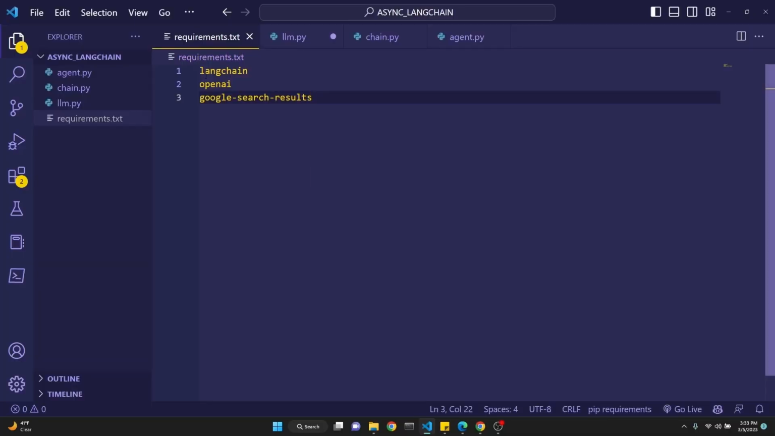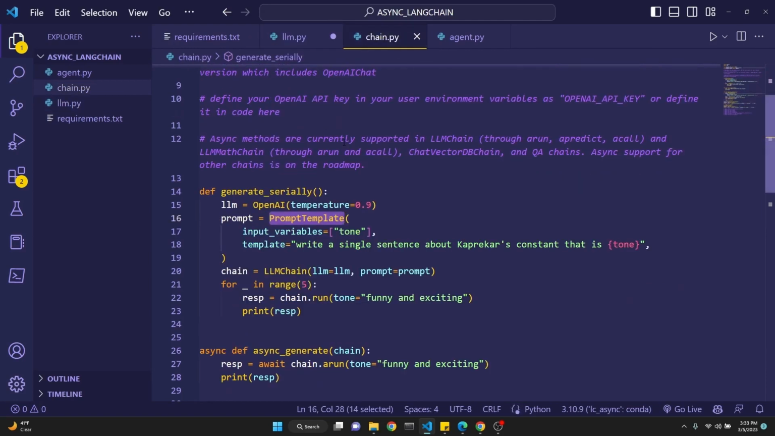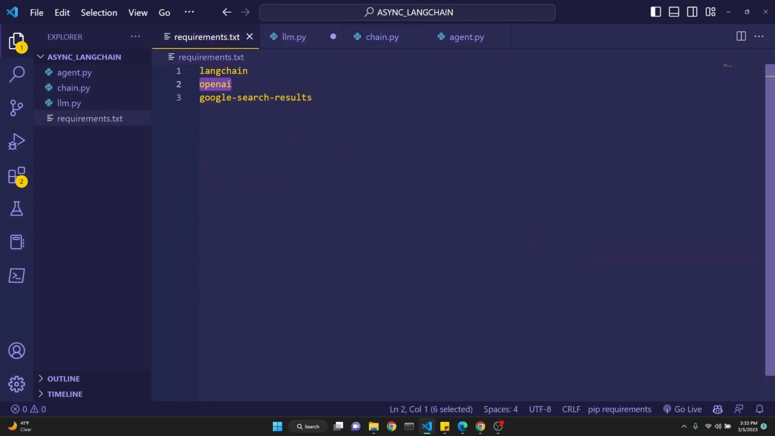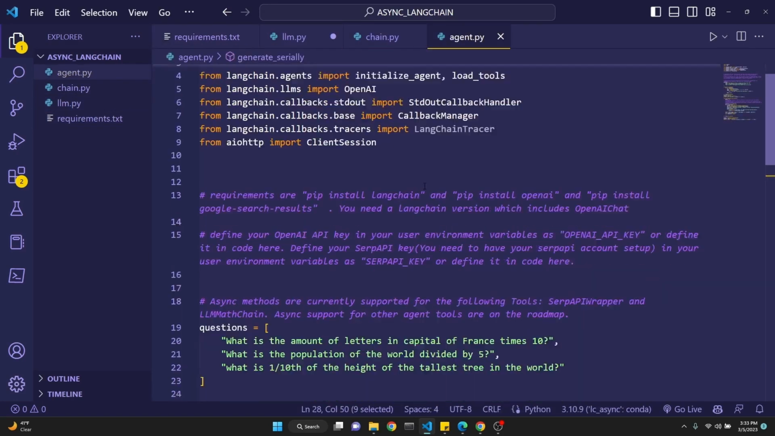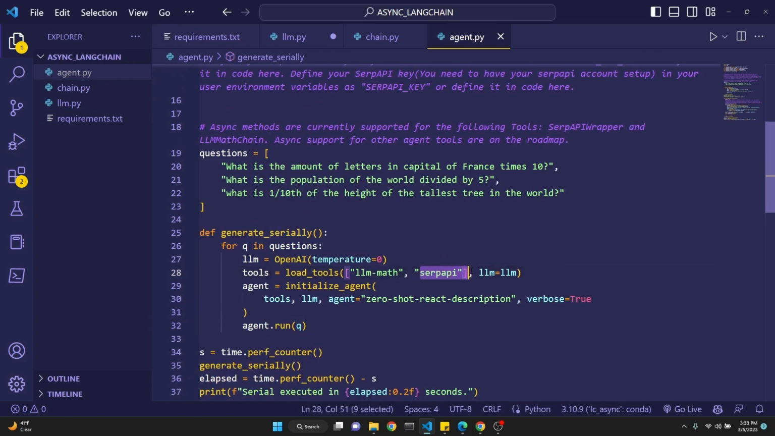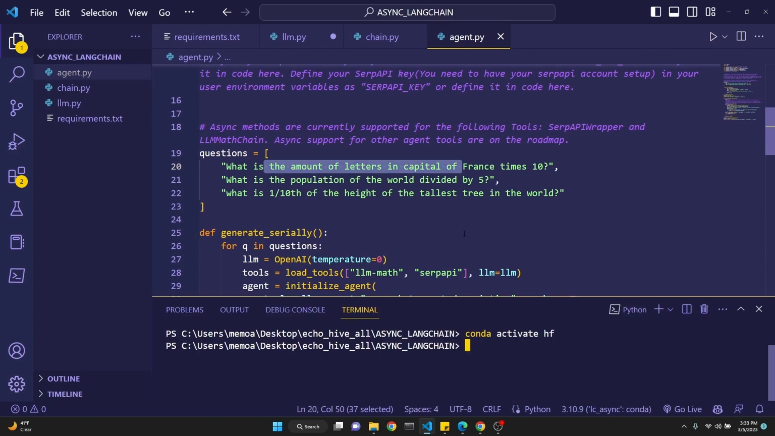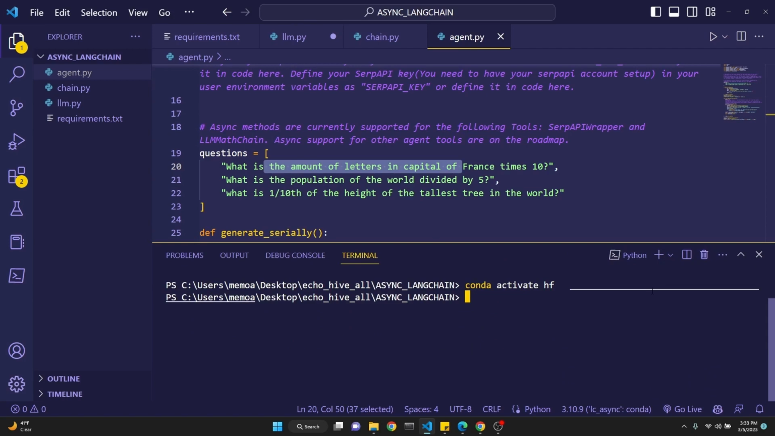Our requirements for this is pretty simple. We only need Langchain and OpenAI for the LLM and chain implementation. We also need Google search results because we are using SERP API with the agent. This is for Google searching when it is necessary as a tool. When I'm starting a new project, I always like to start from scratch with a new virtual environment. To create a new virtual environment with Miniconda, I have put the link to Miniconda in the description.